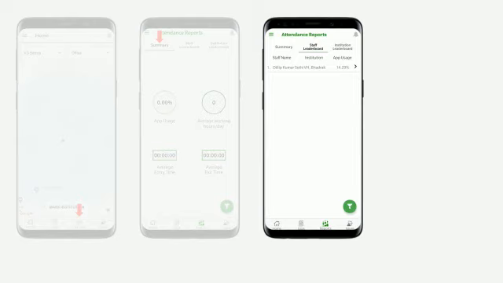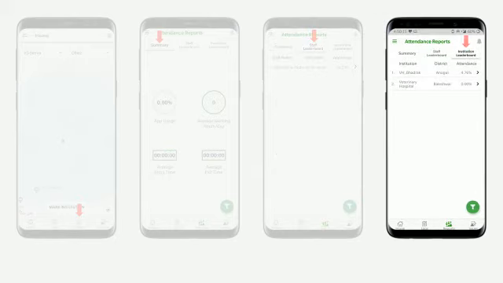The second kind of report is the staff leaderboard report. You will be able to see all staff members of your institution and check for their app usage percentage. The third kind of report is the institution leaderboard. You can check the attendance percentage of your institution and compare it with others across districts in Odisha.